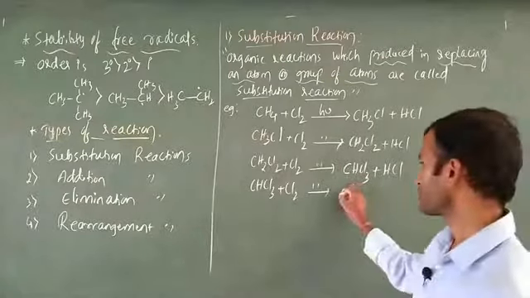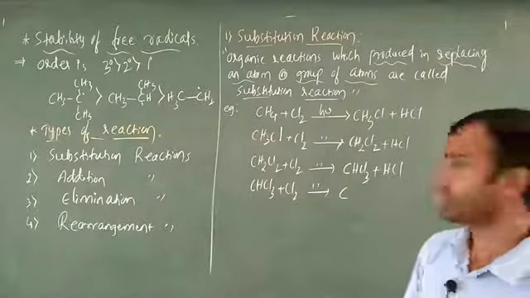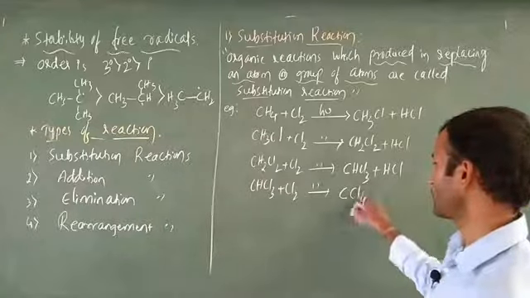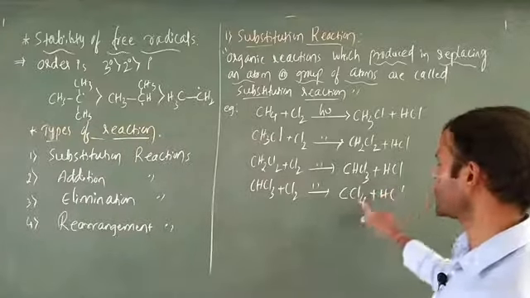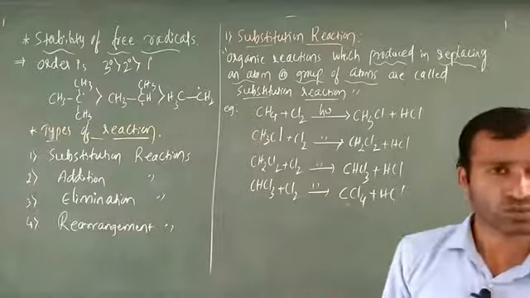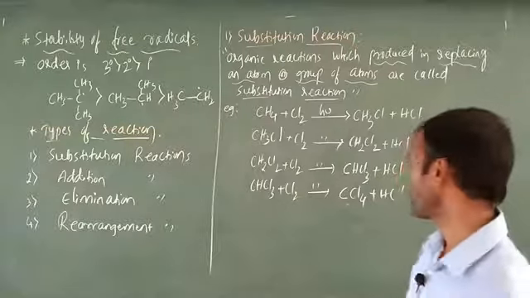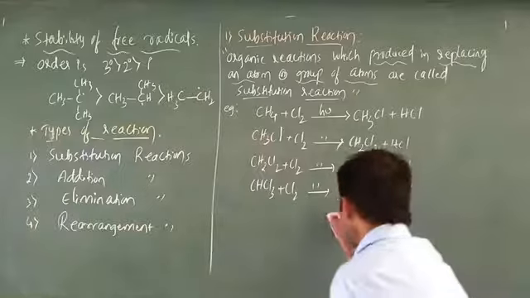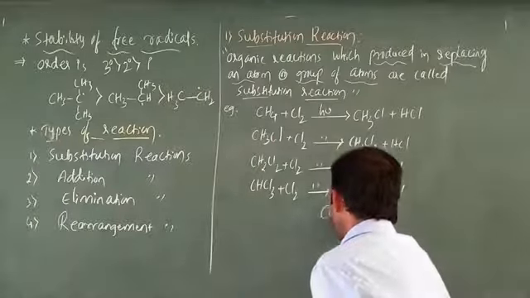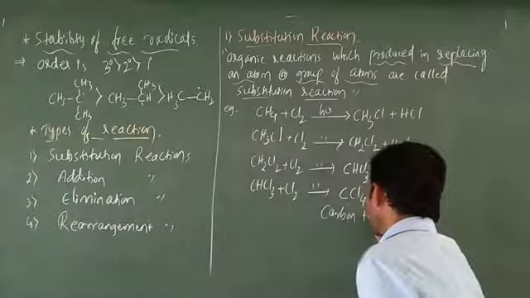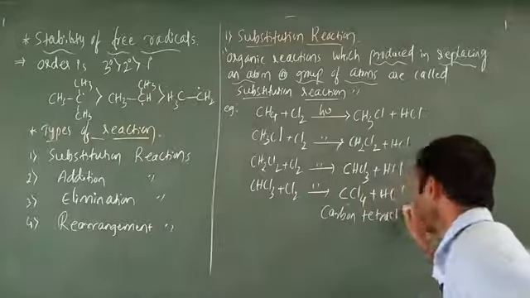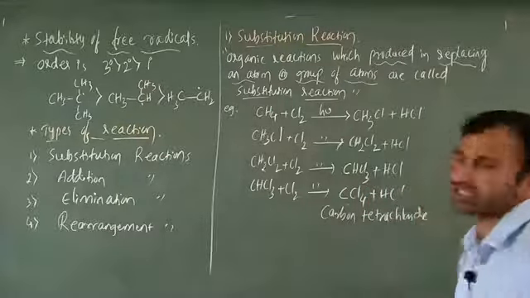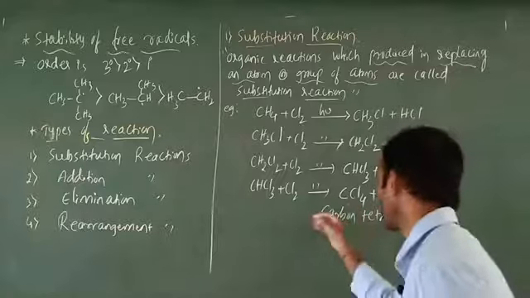Finally there is a complete removal of hydrogen, forming CCl4 plus release of HCl. What is the name of this? The common name is carbon tetrachloride. Usually it is called carbon tetrachloride. The IUPAC name is tetrachloromethane.